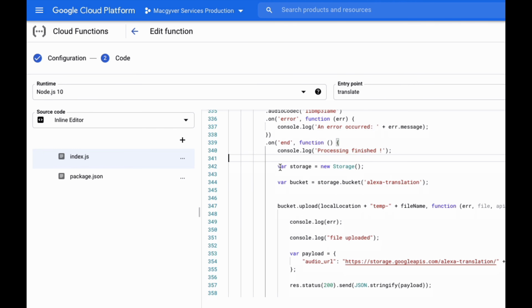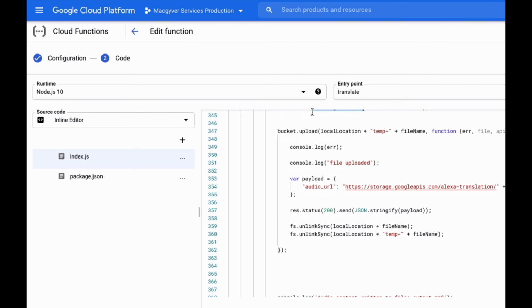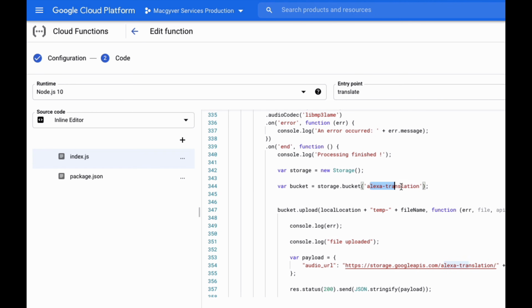And so again, I'm using the API, I'm using the package. I create a new storage instance. I address the bucket that I care about, which is called Alexa Translation. And then I run the upload method, and I say, okay, we just saved the MP3 to the temp directory with that particular file name. Now let's upload it into Google Cloud Storage, and specifically into this directory here.